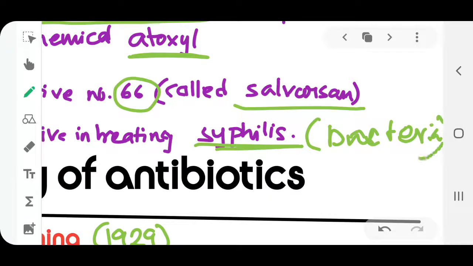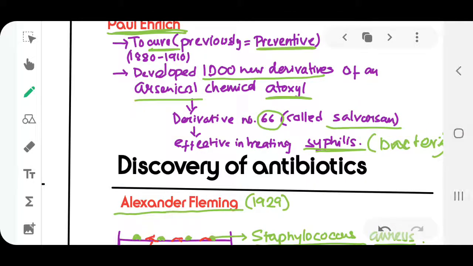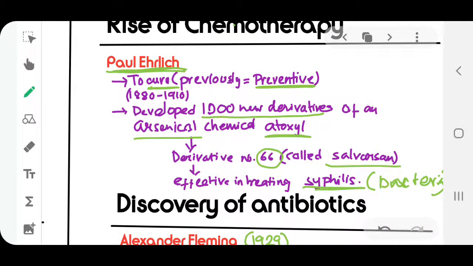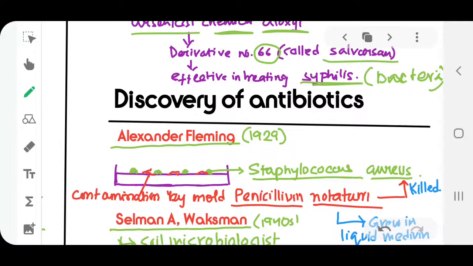So he found out that we can contain microorganisms by the use of some chemicals. This was the first curative discovery, and the rise of chemotherapy started from here. He called this whole procedure chemotherapy, where he was using chemicals to contain microorganisms.